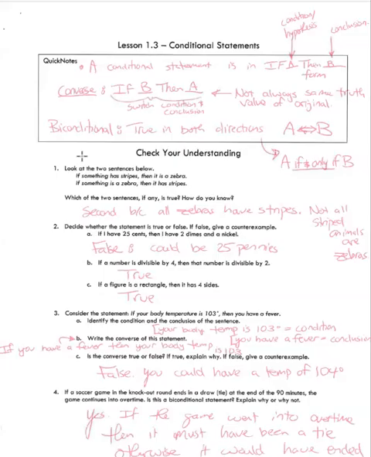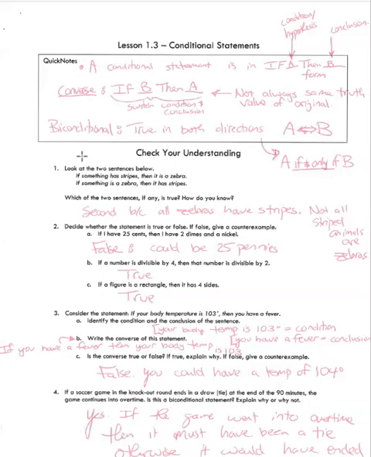In the case where both of them are true, then we call that a biconditional, okay? And you could see the symbol that we use there, and you could put it into words, A, if and only if B. So let's say you said, if I pass geometry, then I will move on to algebra 2. And if I go on to algebra 2, then I must have passed geometry. Since both of those are true, we can write that as a biconditional. And we could say, I will move on to algebra 2 if and only if I have passed geometry.